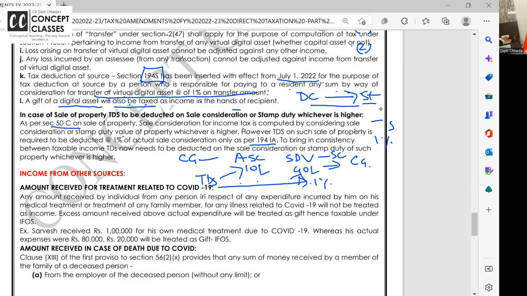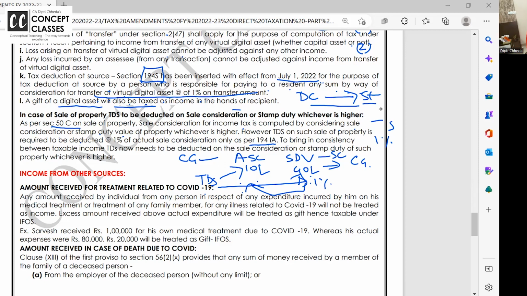And no one is doing that nowadays. You all remember or not? Its after effects, take a pause. If a 40 lakh property is transferred for 10 lakh, 30 lakh will be taxable in your hands as gift, income from other sources. This is another consequence.